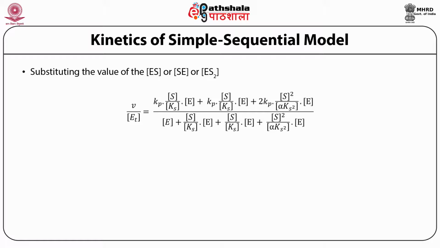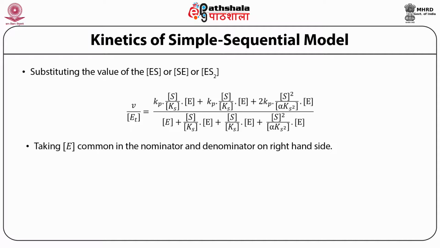This is divided by free enzyme concentration plus S upon Ks into E concentration plus S upon Ks into concentration of enzyme plus S square divided by alpha Ks square into free enzyme concentration.